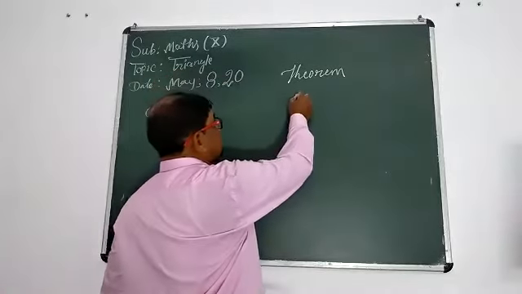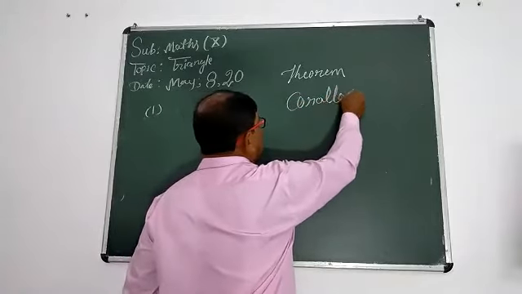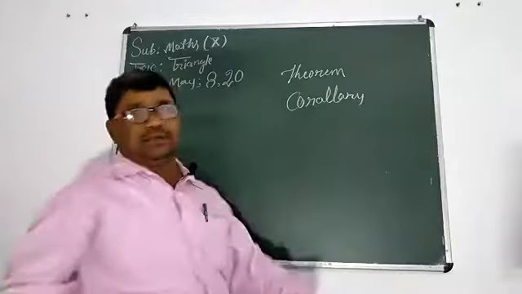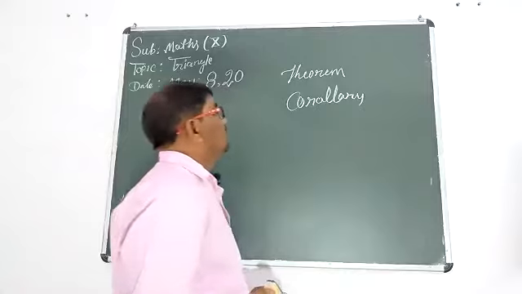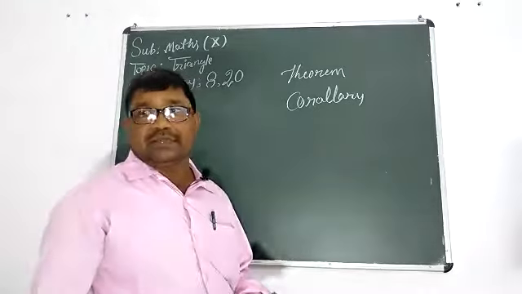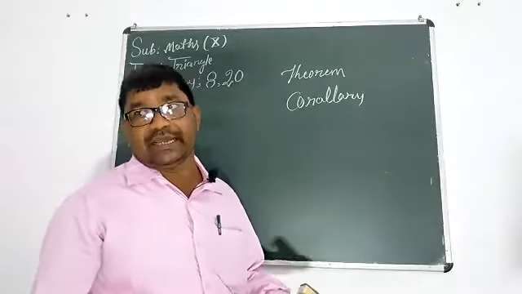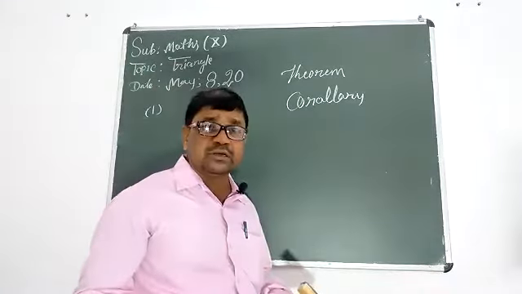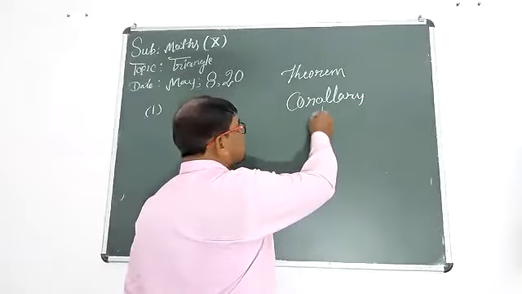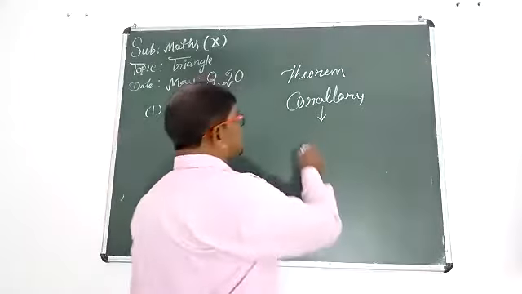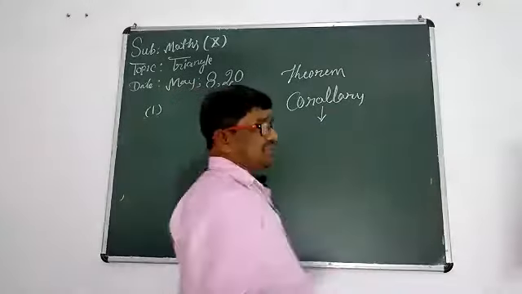Second word, students, corollary. The proper pronunciation is corollary, though you can say it either way. What do we mean by this? It is self-evident.